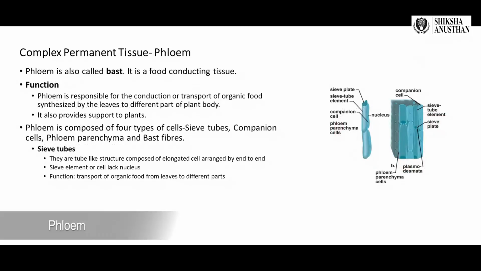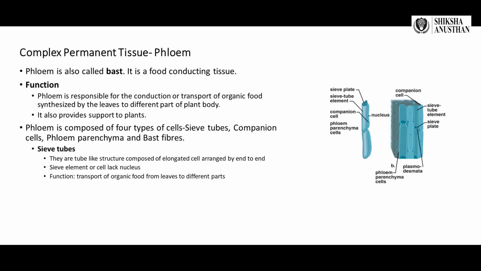Then coming to phloem. Phloem is also called bast. It is a food conducting tissue. As you can see from the side figure, phloem is responsible for the transport of organic food synthesized by the leaves to different parts of the plant. It also provides support to plants. Phloem is composed of four types of cells: sieve tubes, companion cells, phloem parenchyma, and bast fibers.